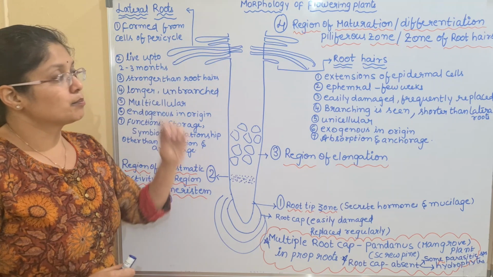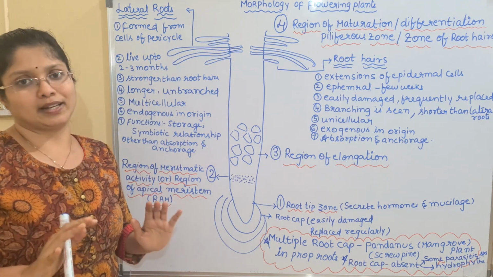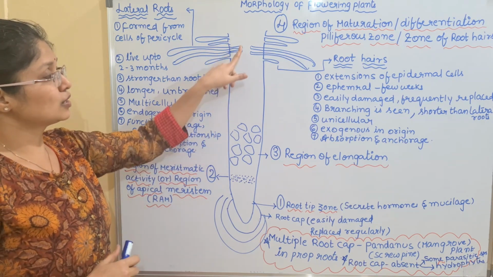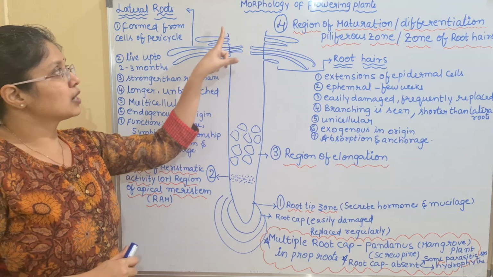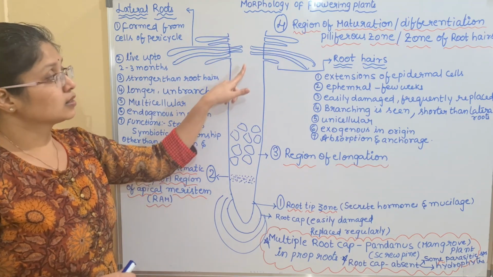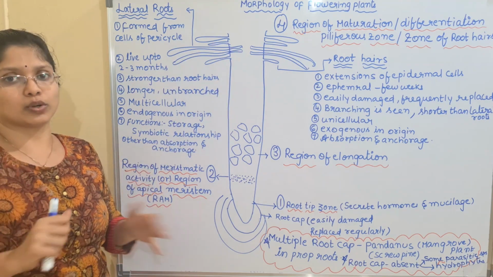That we have discussed in the last lecture. And what importantly today we will be essentially talking about are the root hairs. What is the importance of root hairs, that we will see now. Here in this fourth zone, we have the production of the root hairs, as we have discussed. And in this, two types of root hairs are seen. What are the two types of root hairs?